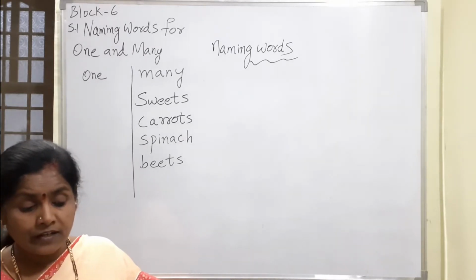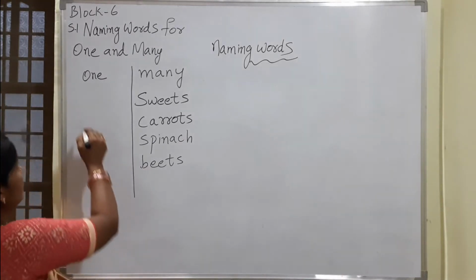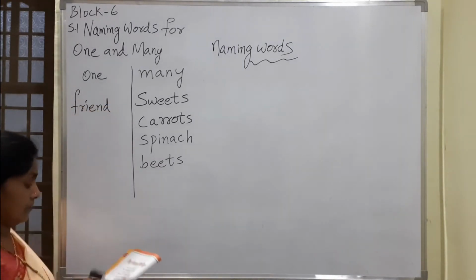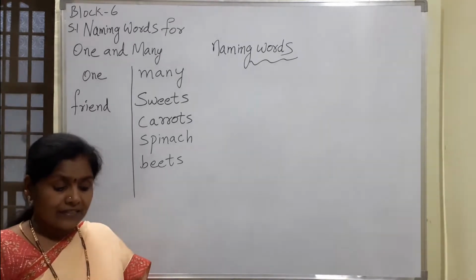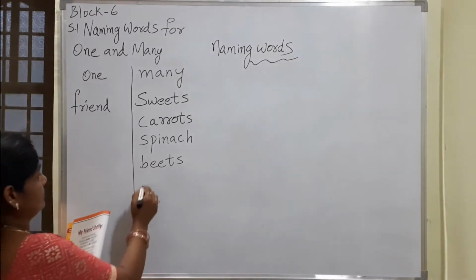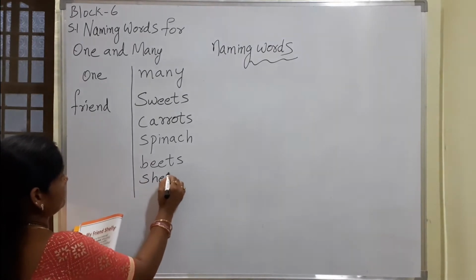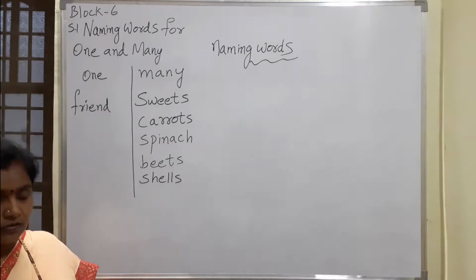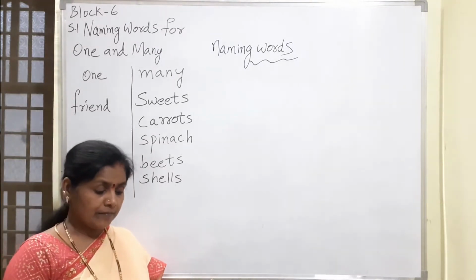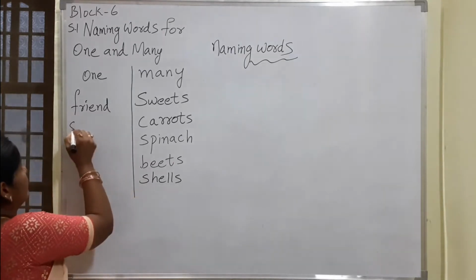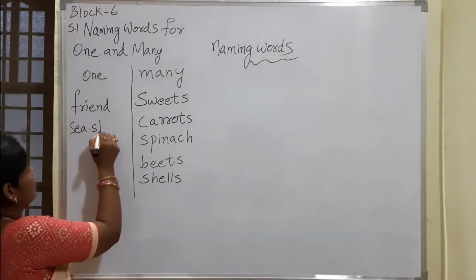What is the naming word here? Friend. She is by the seashore selling shells. Shells, you have to underline. It is a name. Seashore is also a name.